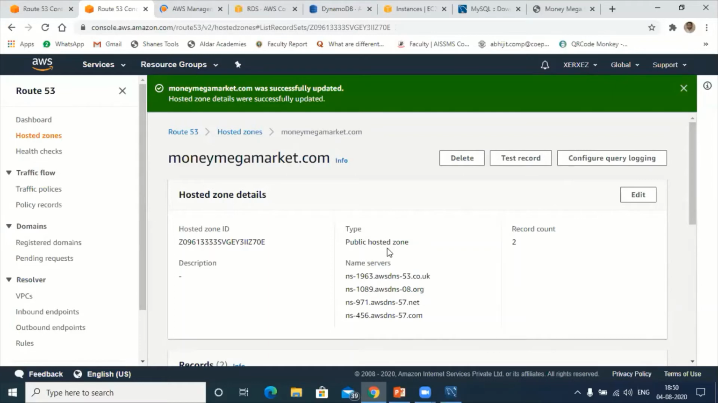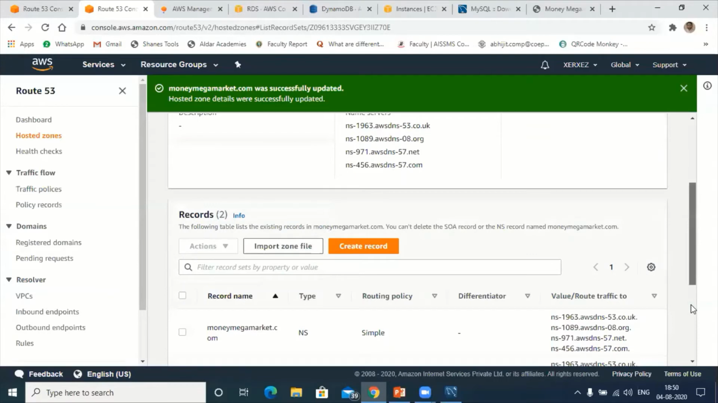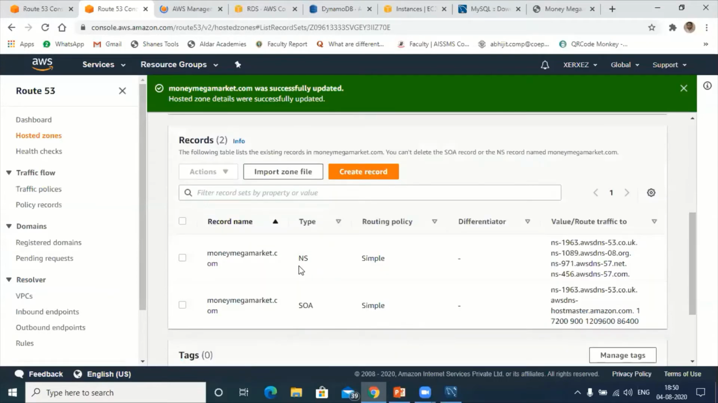Next, the public hosted zone. I already have two records. Now I want to create one more record. Test record, create record. Can you see here? Go down, you can see all the status here. Type NS I have, next SOA I have. I want two more, called A and CNAME. So click on create record.